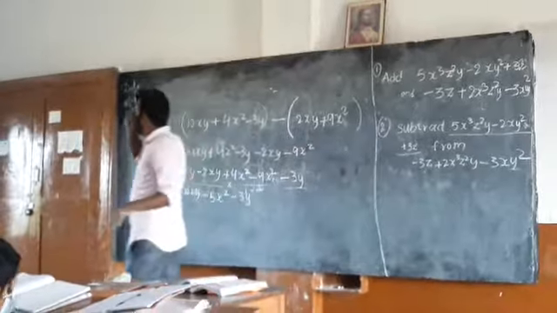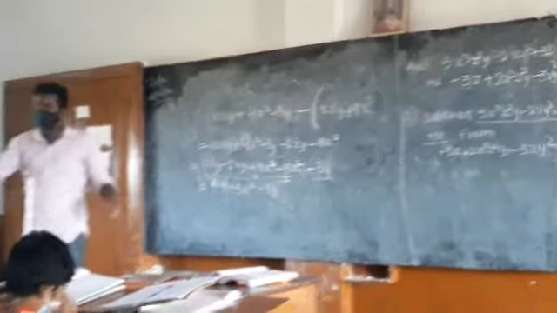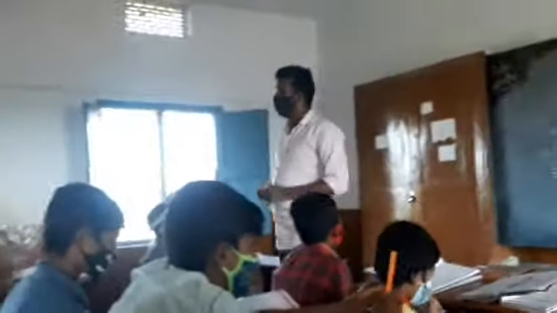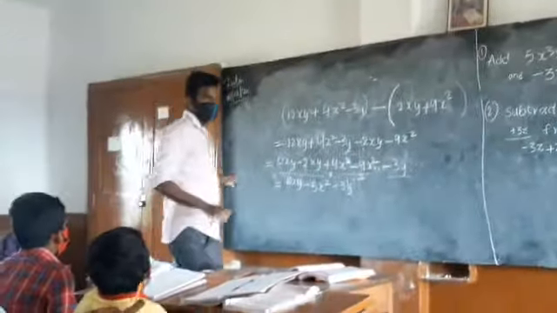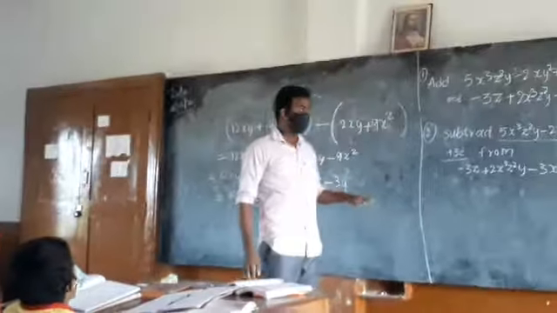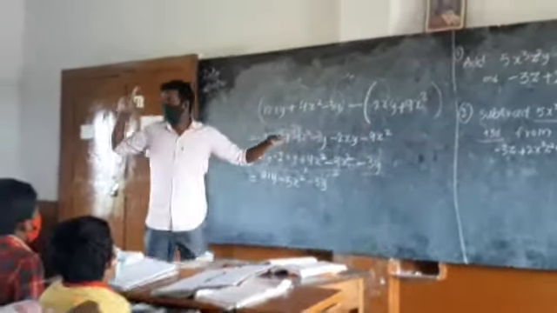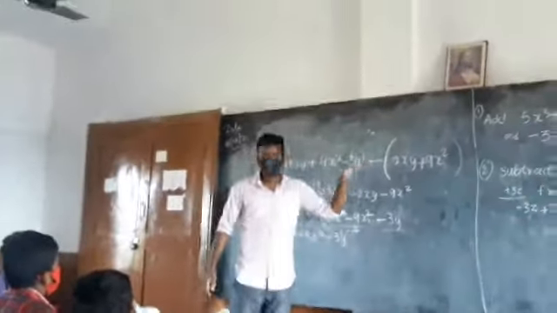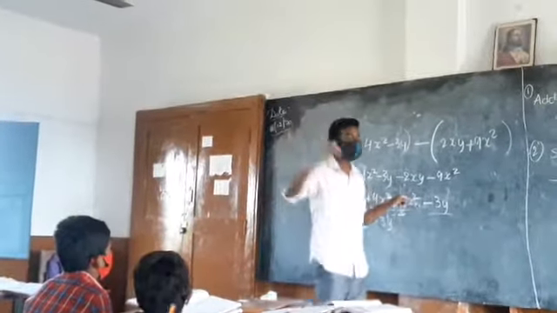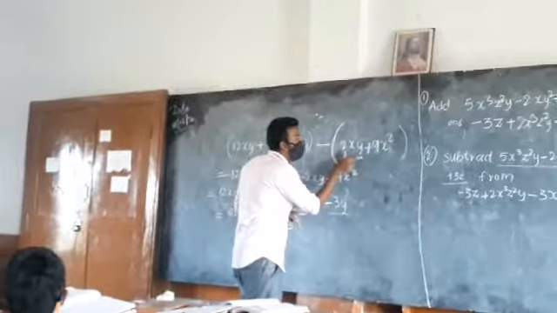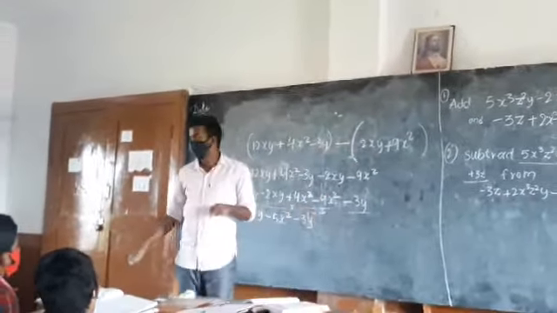Children, try to put the braces whether it is addition or subtraction. For addition, in the majority of cases it doesn't come as a problem. But for subtraction, there will be a problem if you do not put the braces. Why? Because if you do not put the braces, you may think that this minus sign belongs to only 2xy. But it does not.